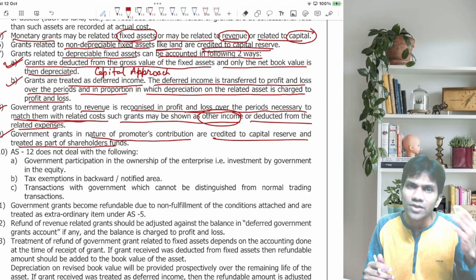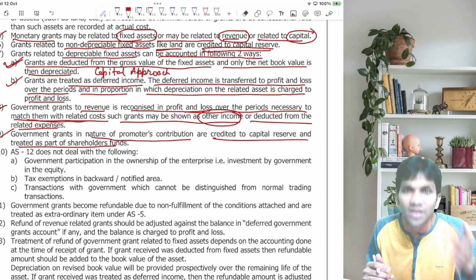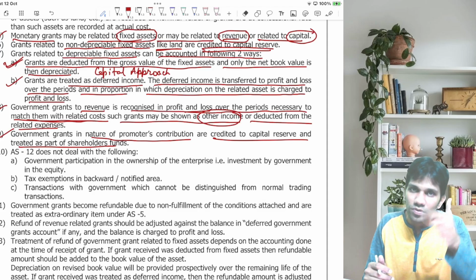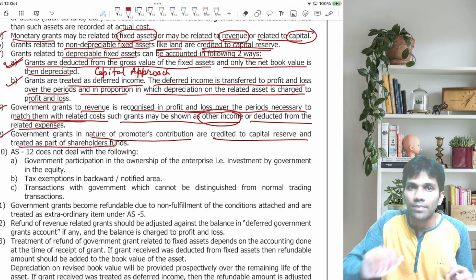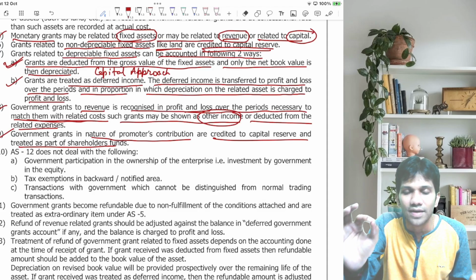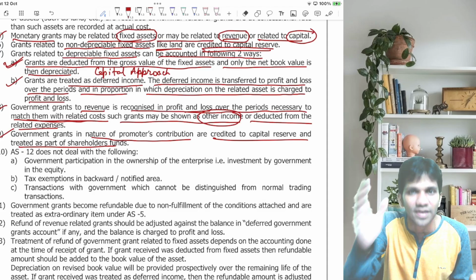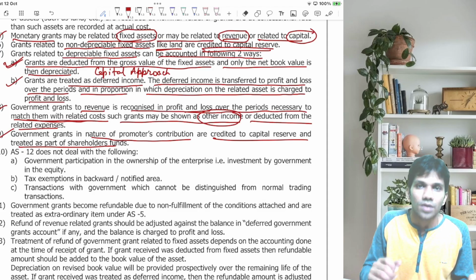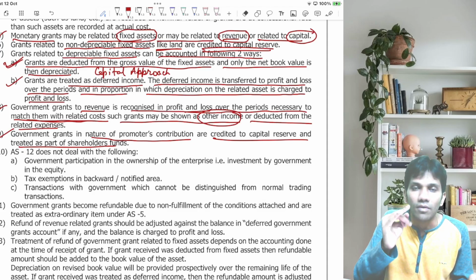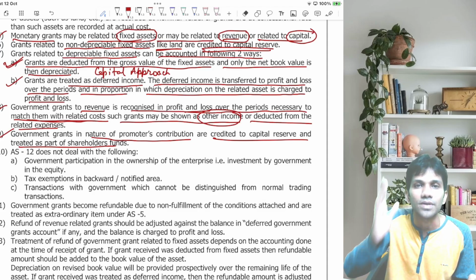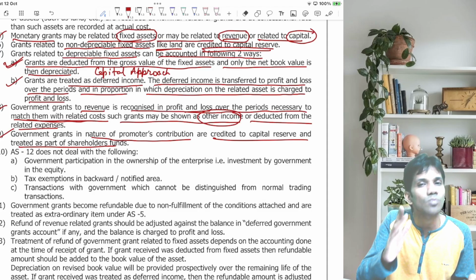Now let's go for depreciable asset. If you are receiving any government grant related to a depreciable fixed asset, there are two accounting approaches: capital approach, income approach. If you are following capital approach, the grant received should be deducted from the cost of fixed asset, and the net book value should be depreciated. But if you are following income approach, the grant received should be credited to deferred government grant account. Income should be recognized in the proportion depreciation is charged. This is a small recap.